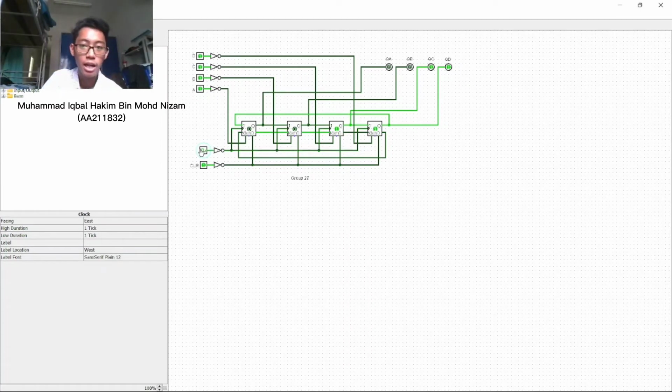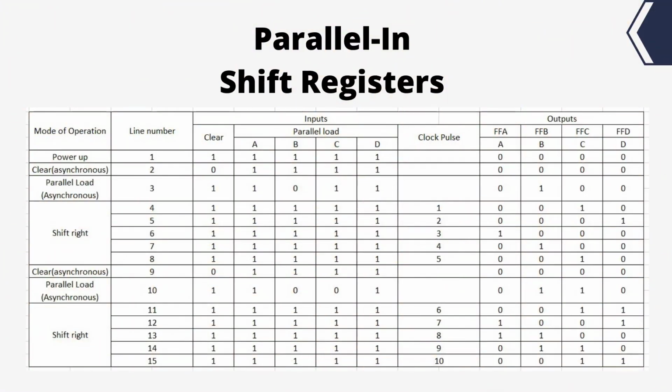Shift right, line number 12. FFD and FFA become 1. Line 13, FFA and FFB become 1. Next, line number 14, we click on the clock. FFB and FFC. And the final line, line number 15, we click on the clock again. So the output is FFC and FFD become 1. All the outputs are stated in the table. That's all from me. Thank you.